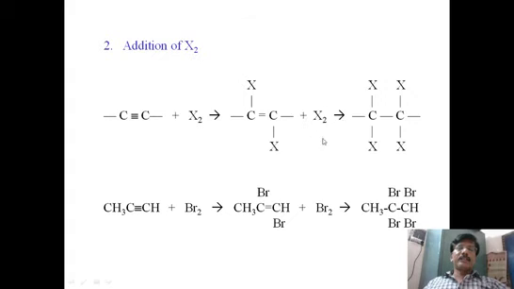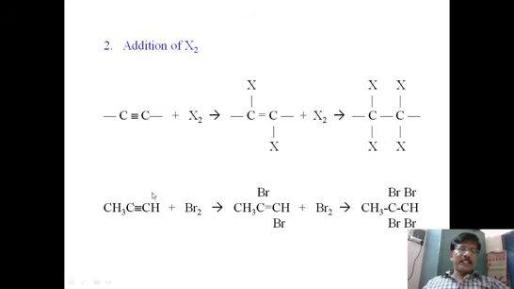And another X2 molecule can be added further to this 1,2-dihalo compound. Two halogens are on the first carbon, another two halogens are on the second carbon. So it is called a 1,1,2,2-tetrahalo compound. For example, let us see this example.